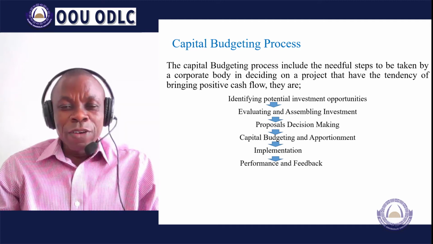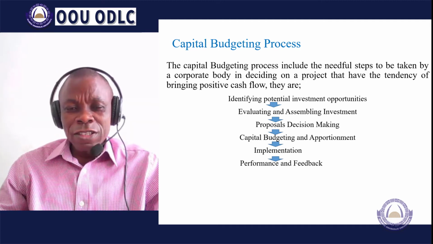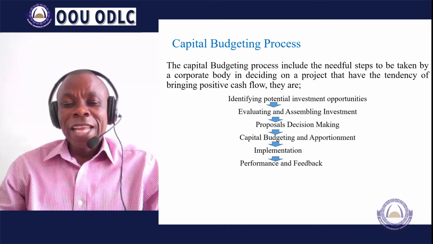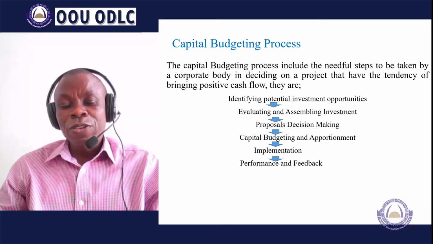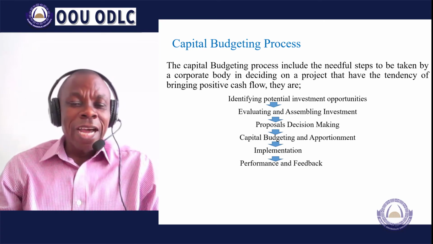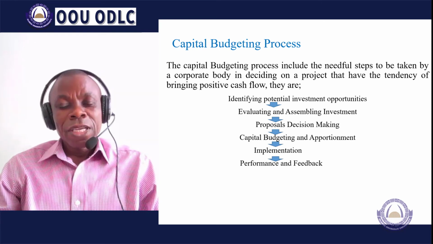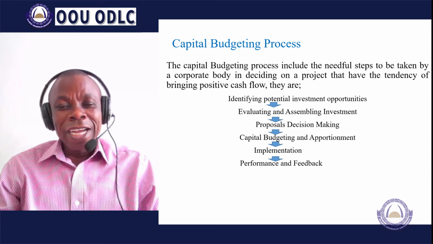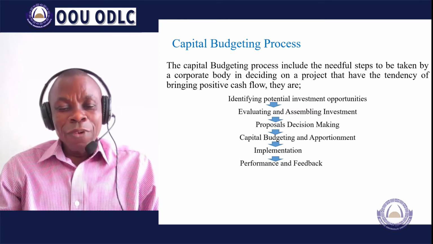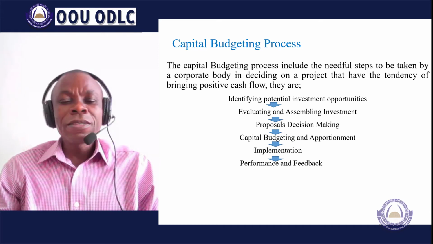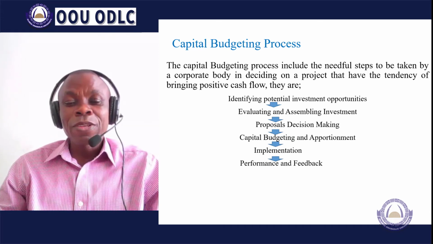This is the point of executing the project. While executing the project, you must ensure that you keep track of the scenarios that are playing out at the point of implementation, and then compare that with what you have budgeted. If you don't do that, at the end of the day, you may have a huge variance between the budgeted funds or costs and the actual that you are incurring at the point of implementation.